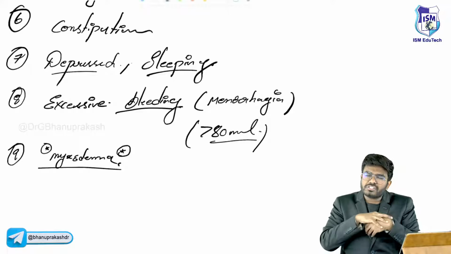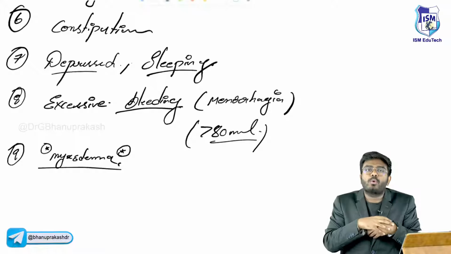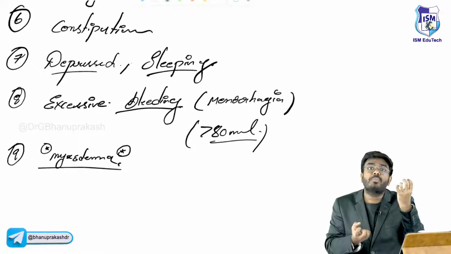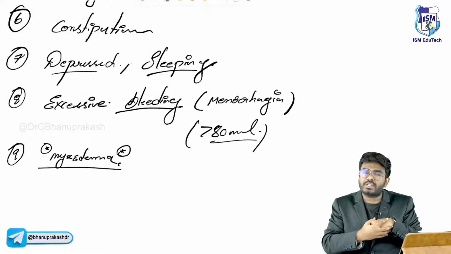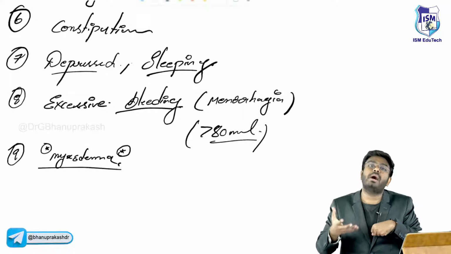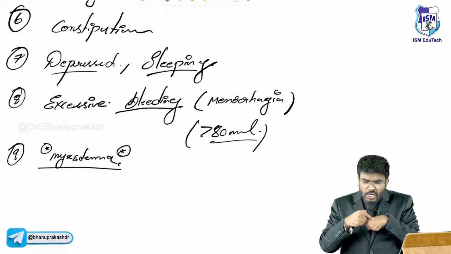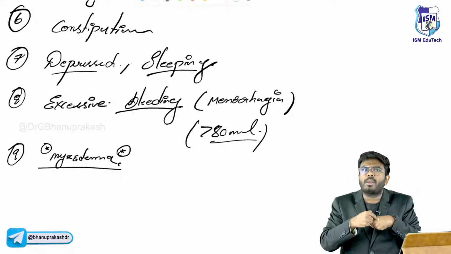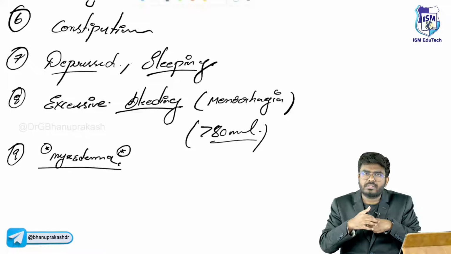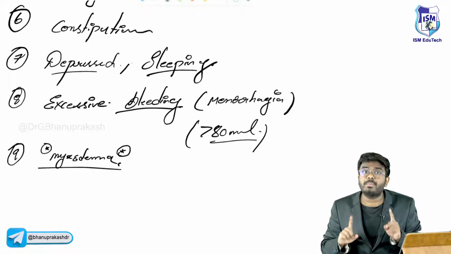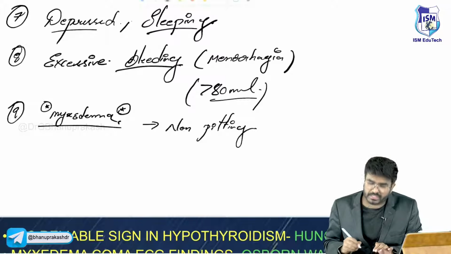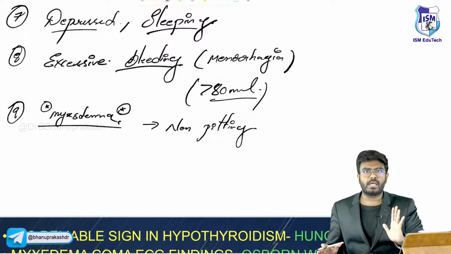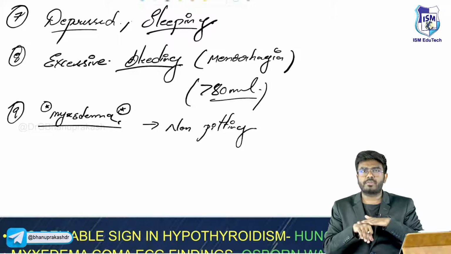Because of the accumulation of these older proteins, and proteins are osmotically active, they will absorb the water. So there will be myxedema. Proteins are going to be there, and water is also getting accumulated. So there is a mixed edema, proteins and water. So it's not a normal pitting edema, sir. Only if you have water, there is going to be pitting edema. Now, this myxedema is a non-pitting edema. Why? Simple. Thyroid hormones are not there. No degradation of the older proteins.